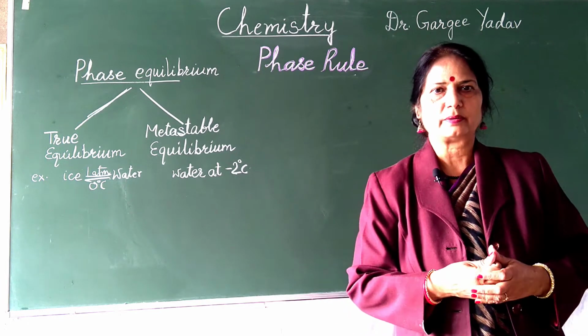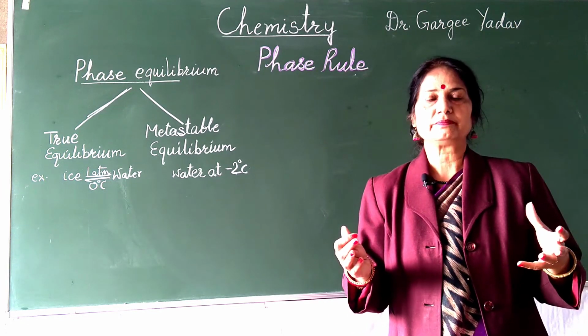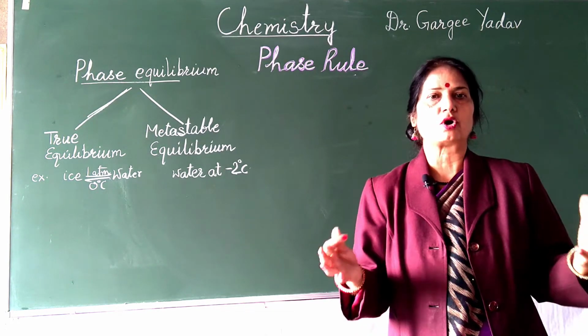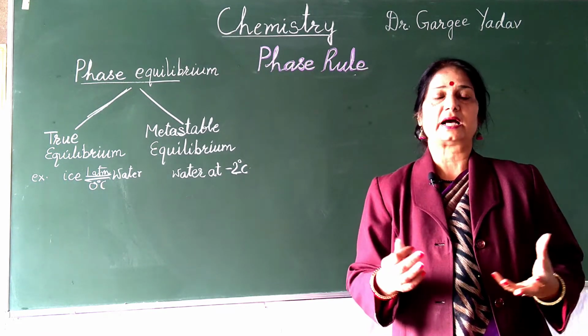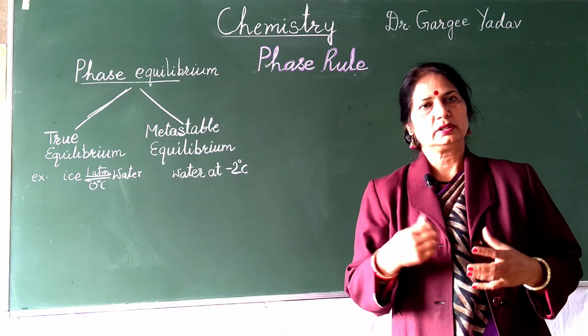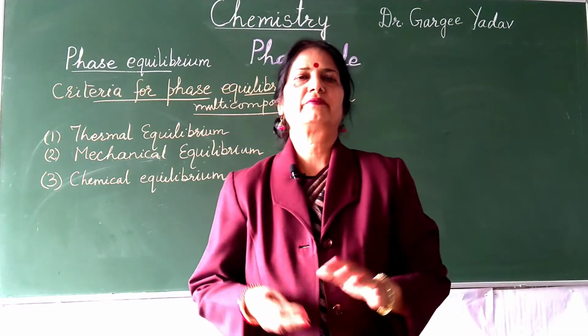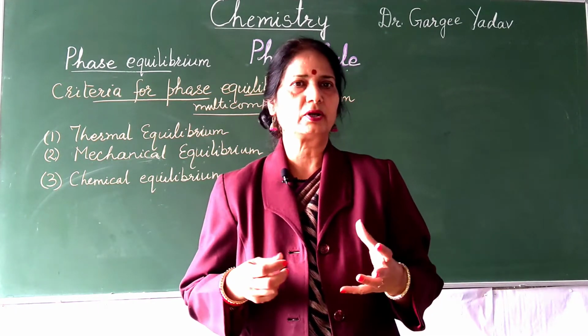Now I will tell you about the criteria required for phase equilibrium in a multi-component system. Suppose there are many components; what criteria do we require? As we all know, a phase equilibrium involves a number of phases and there can be a number of components.